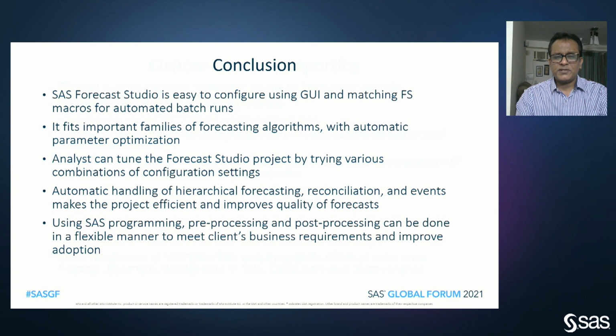This kept the project very efficient because all of this tuning could be done by varying the different parameters. Finally, Forecast Studio's ability to work across hierarchies, reconcile them and model events is extremely efficient for a project. Doing any of these manually is very expensive for both a project and effort. And all of these do improve the quality of forecasts.